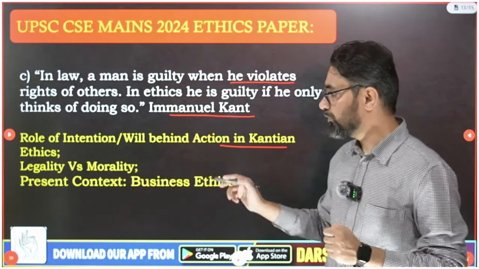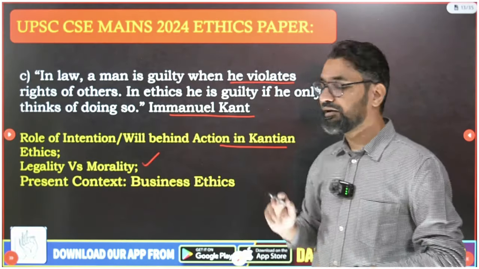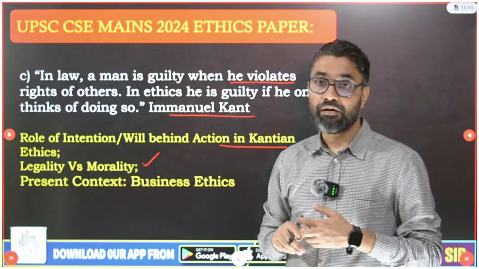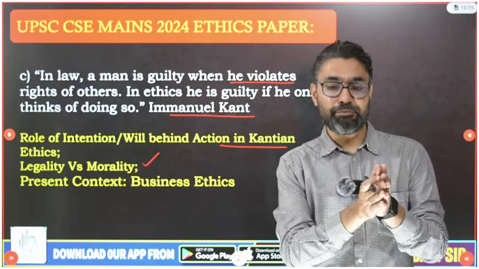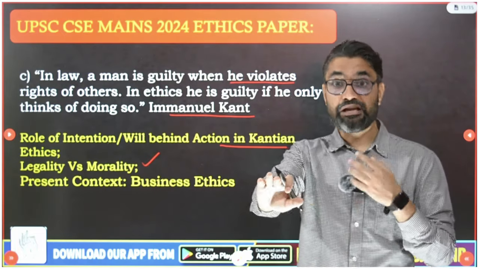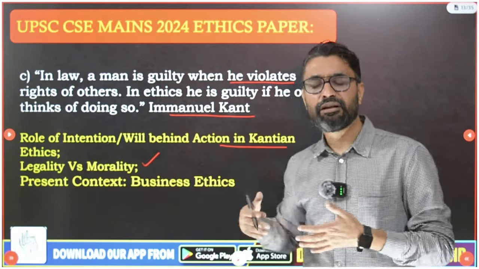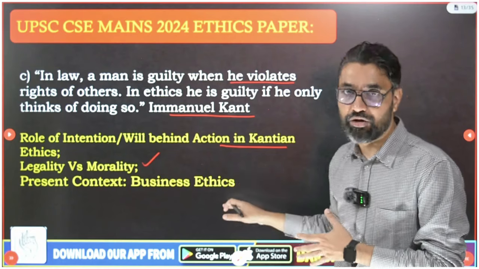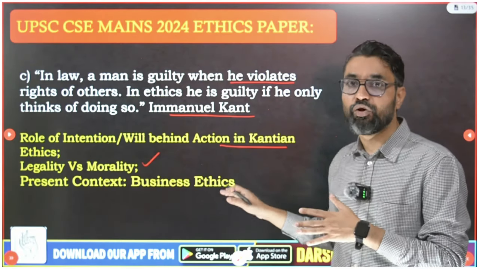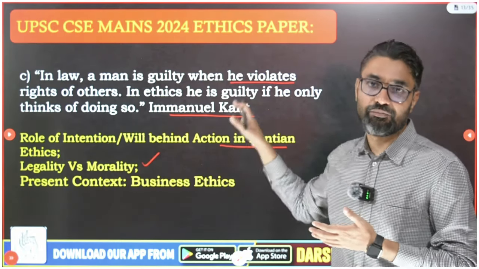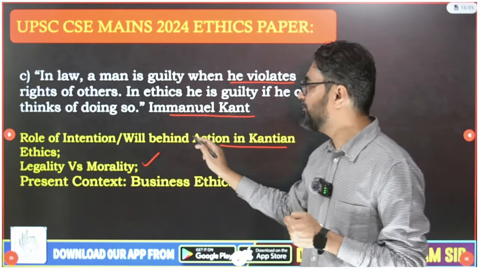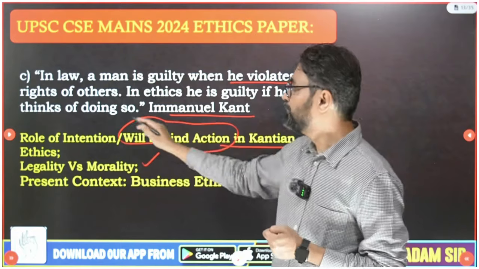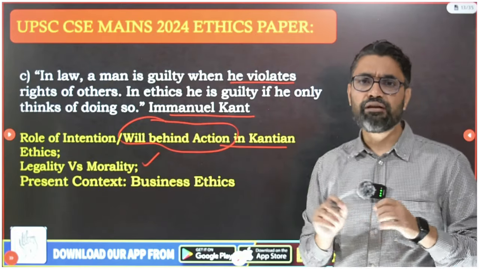So this also points to this debate of legality and morality. Many things can be legal. You can legally violate someone's fundamental right, but it can still be immoral. And for Kant, what matters is the intention, the morality. So Kant's concept of will behind action is very important. Your will should be pure.